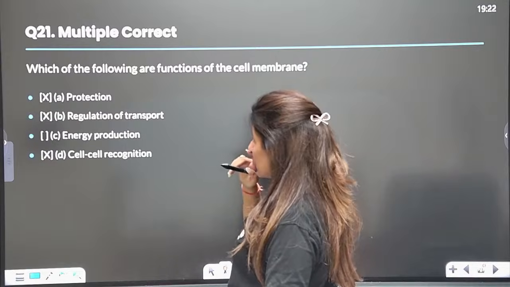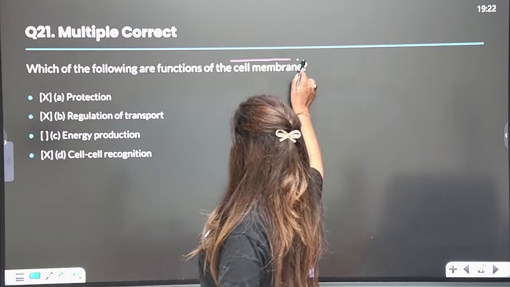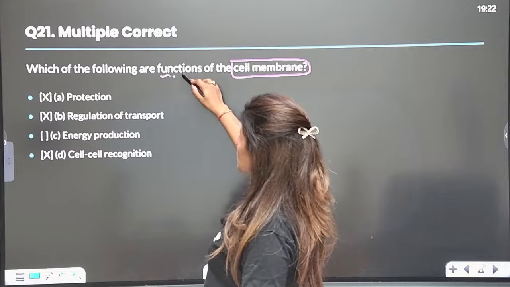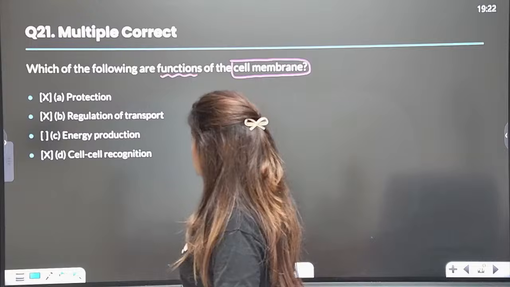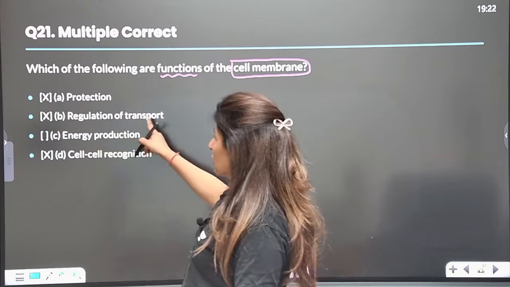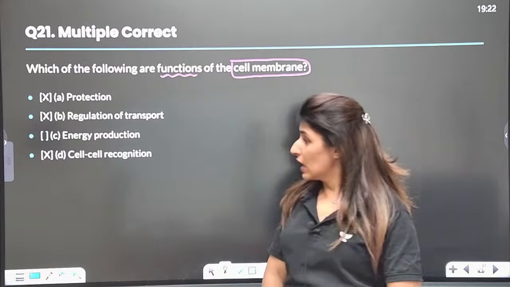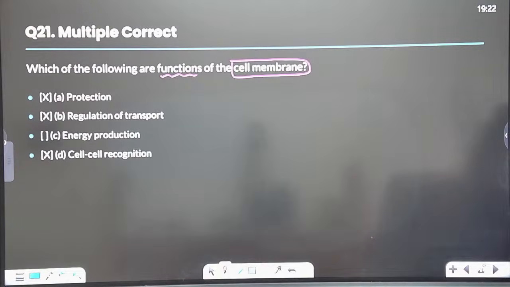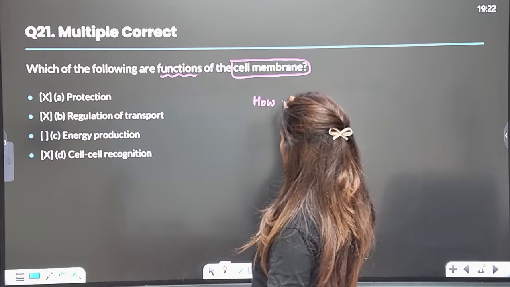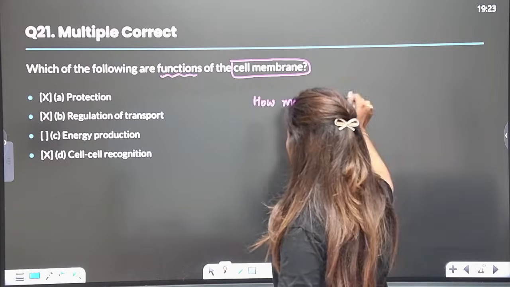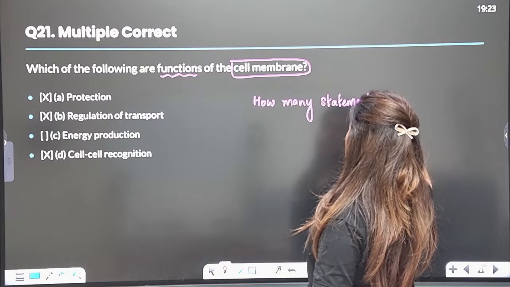Which of the following, guys, now, so you have to tell me which of the following are the functions of cell membrane. So there will be more than one option which is correct. So which of the following are the functions of cell membrane? Protection, regulation of transport, energy production, or cell to cell recognition? Yes, guys. How many statements are correct? My question is how many statements are correct? Question is not complete here. How many statements are correct and which are those? Quickly let me know.